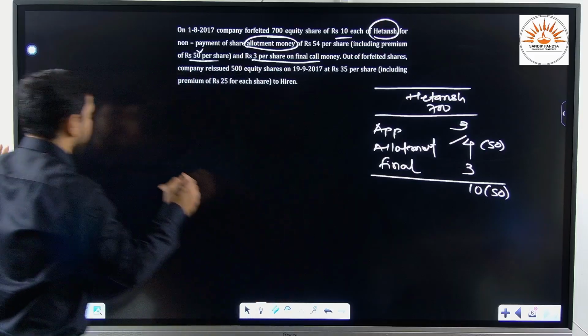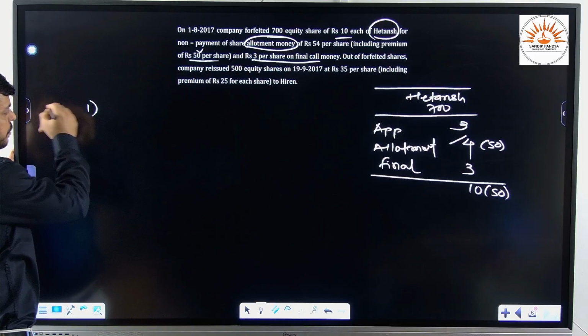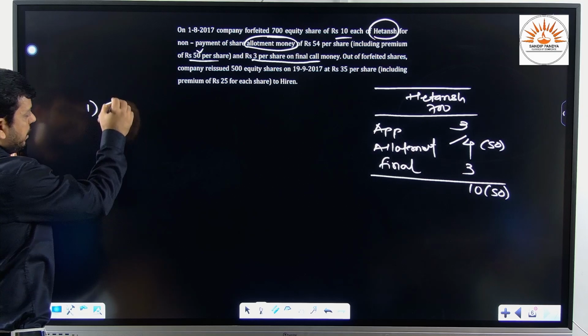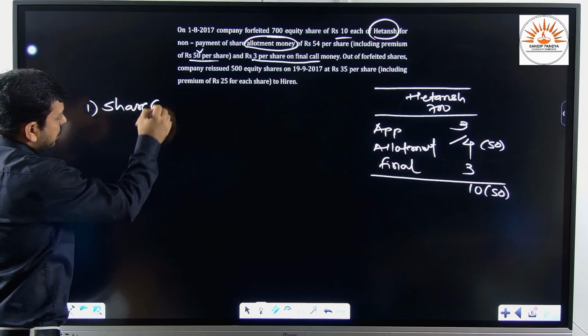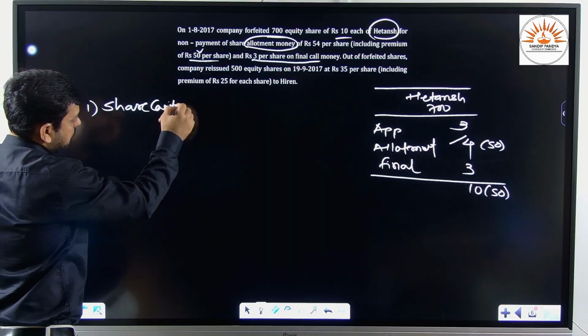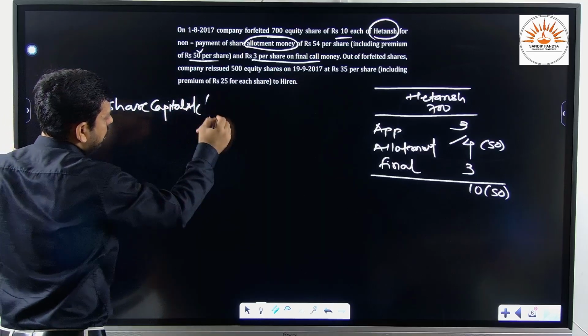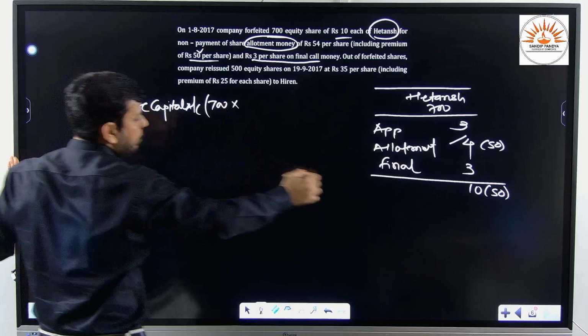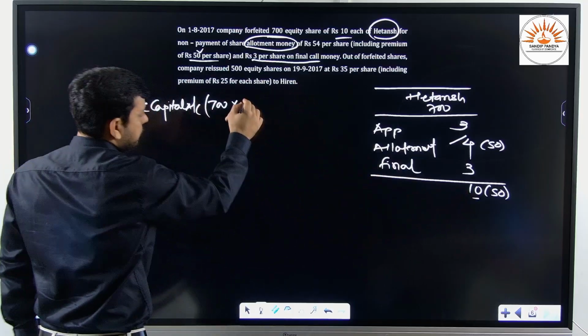So let's pass the journal entry step by step. As we know, the first entry will be for forfeiture. So share capital account debit. By what amount? Again, I'm telling you, number of shares forfeited into amount called up, that is 10.